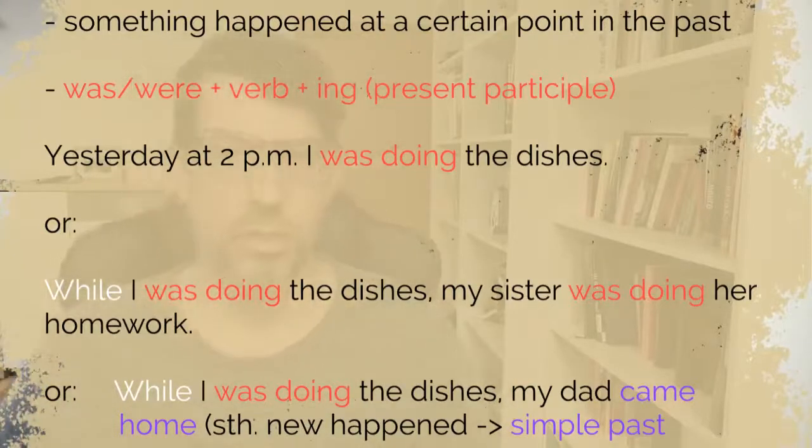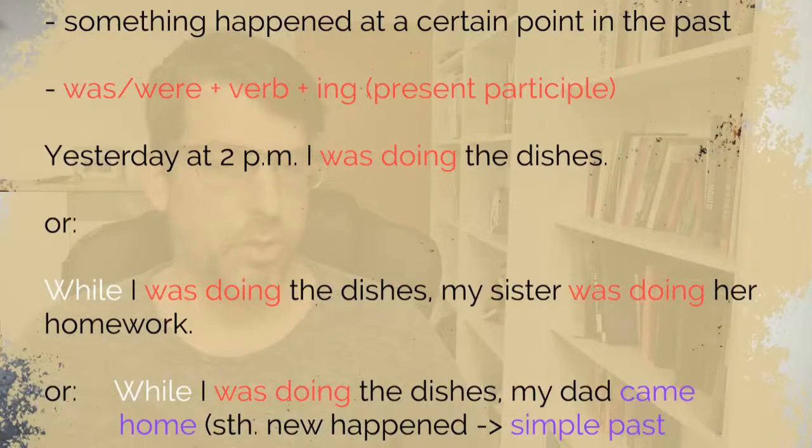So two actions at a certain point in the past happening at the same time, but also very common is: while I was doing the dishes, so something was happening at a certain point in the past, something new happened, and the new thing is always expressed with the simple past. So while I was doing the dishes, my dad came home.